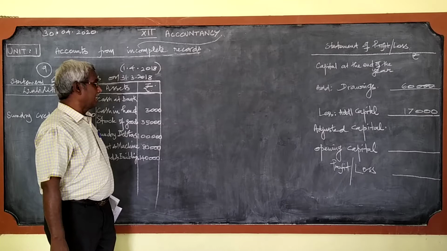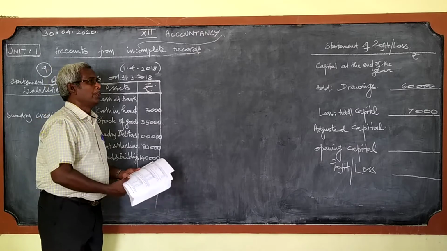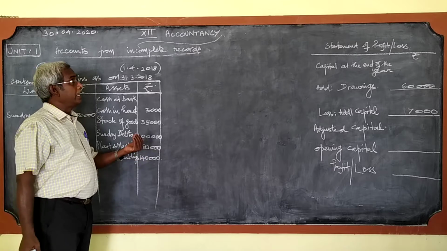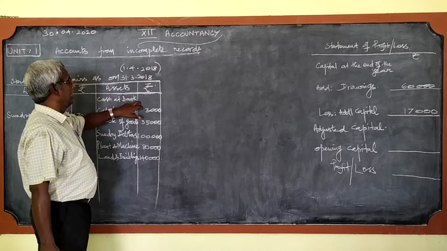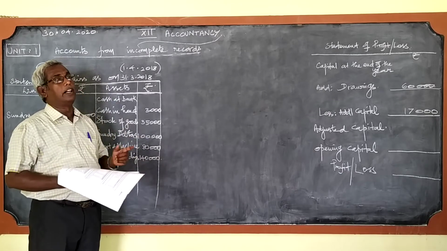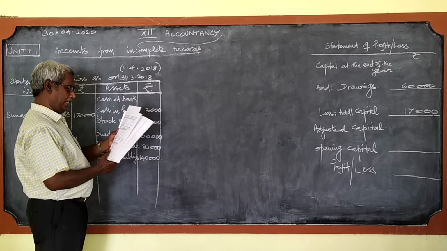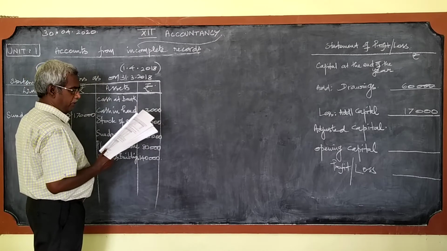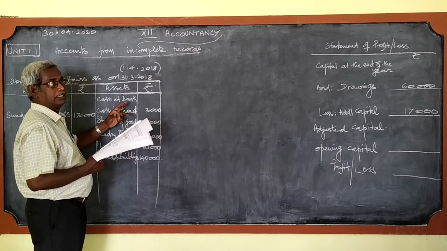But with cash at bank, there is the term given creditor. You should write on the debit side, that is the liability side. If it is cash at the bank, debtor, you should write on the credit side, that is on the asset side. Since the term is given as 5,000 debtor, we should not write on the debit side. So we cannot write it on the debit side and we should write on the credit side. This is the side, the cash at the bank.